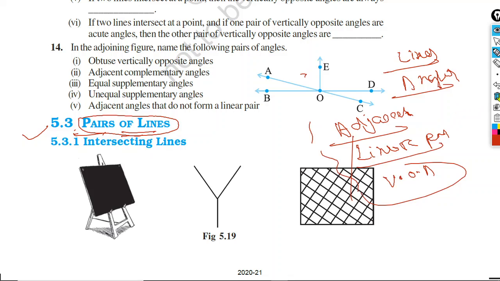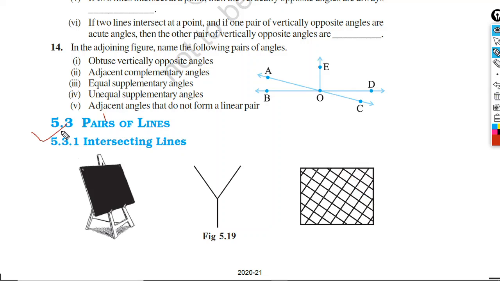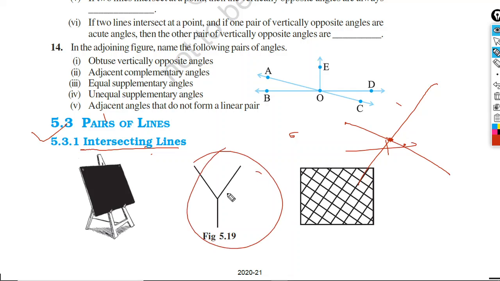Now we are going to discuss pairs of lines. Here we will discuss intersecting lines. Well, what is an intersecting line? Suppose one line is there, and another line is intersecting it, crossing it, we call them intersecting lines. The lines which intersect each other are called intersecting lines. Here you can see an example, three lines have intersected at this point. There are several lines here, 1, 2, 3, 4, 5, all intersecting each other. We call them intersecting lines.